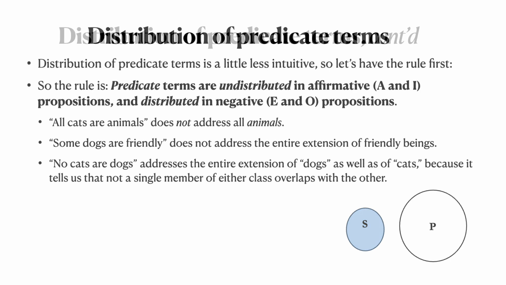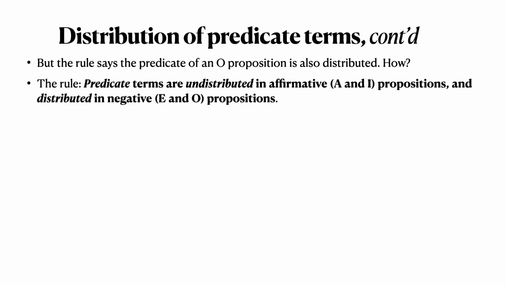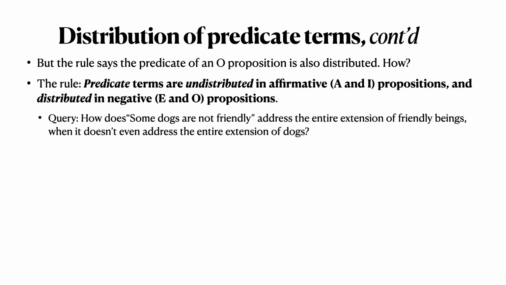All right, that leaves one more, the O proposition. The rule says the predicate of an O proposition is also distributed. But how can that be? Now again, here's the rule. Predicate terms are undistributed in affirmative propositions and distributed in negative propositions. So how does "some dogs are not friendly" address the entire extension of friendly beings when it doesn't even address the entire extension of dogs?